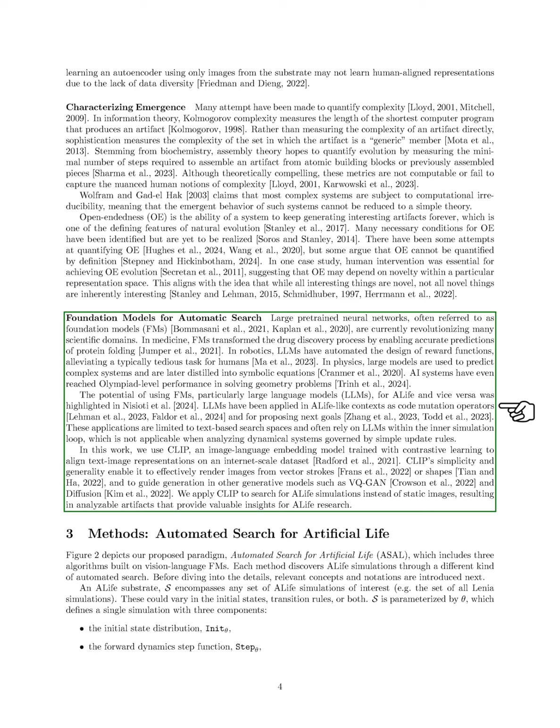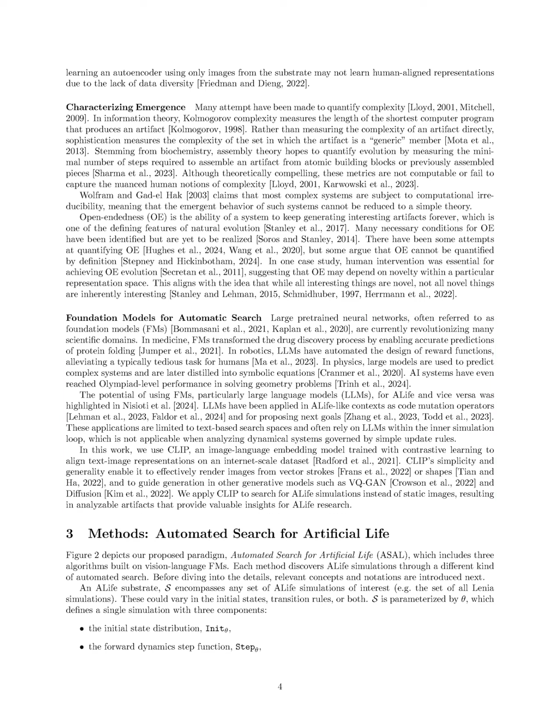The potential of using foundation models, especially large language models, LLMs, in A-life contexts has been recognized. LLMs have been utilized as code mutation operators and for setting future goals, but these applications are limited to text-based searches. In our work, we employ CLIP, an image-language embedding model, to align text and image representations. CLIP's versatility allows it to generate images from vector shapes and guide other generative models. We apply CLIP to search for A-life simulations, resulting in analyzable artifacts that offer valuable insights for our research.